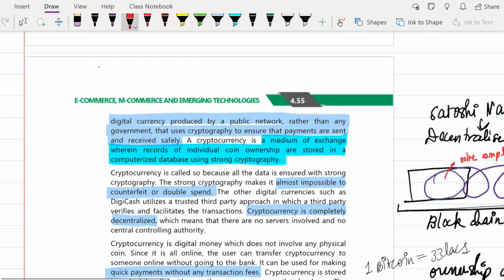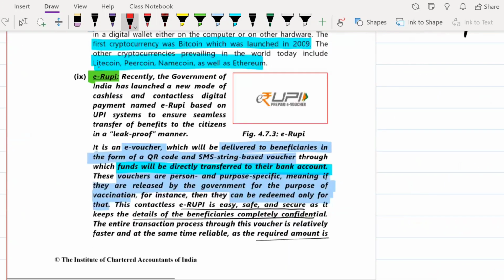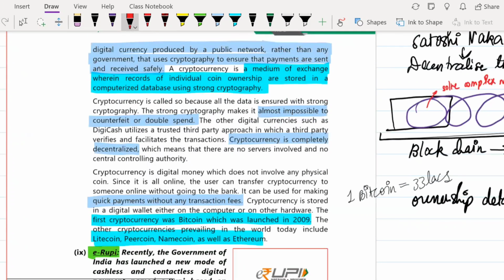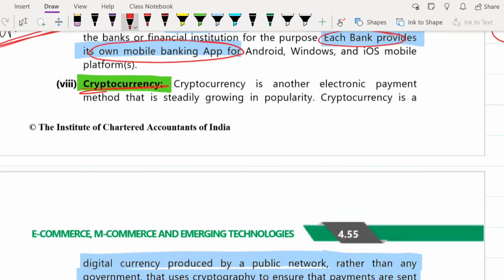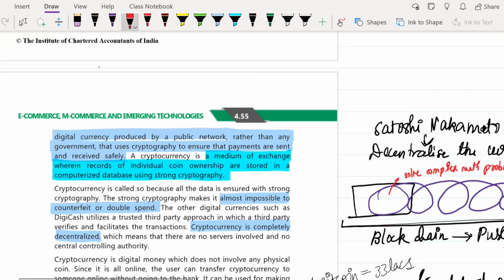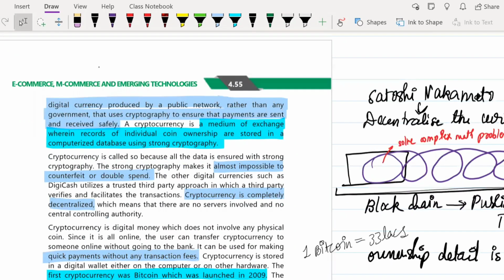Next, there are two more left, so I'll discuss them, and that's done. Next, what you have is cryptocurrency. So how many of you here have heard or have not heard of cryptocurrency? If you have heard, just put in a yes. If you have not heard, put in a no. Or if you have heard but you don't know what it is, basically you have not heard of cryptocurrency. Others, anyone?